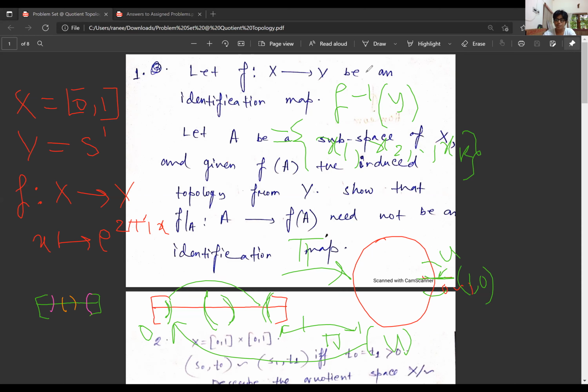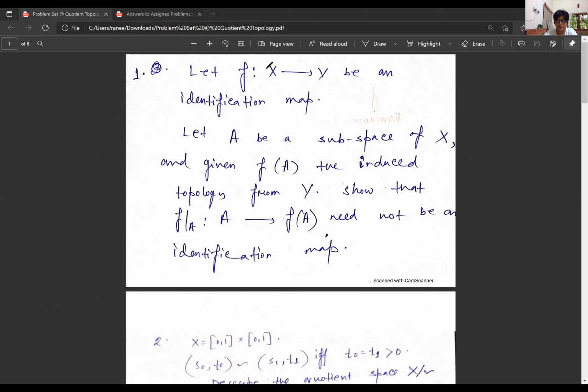But whatever Ipsa was saying, that this map will be an open map might not be true. Why? Let's look at it this way: this map might not be an open map, even though I'm not sure, but I think so. Because if you see closed [0,1], what Jivan was saying was also this, that the inverse of this is open.